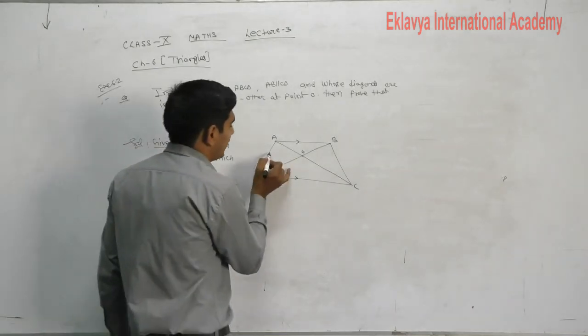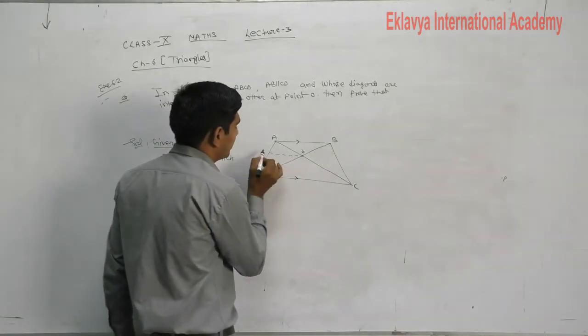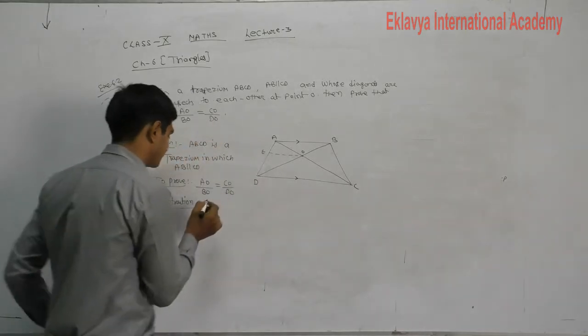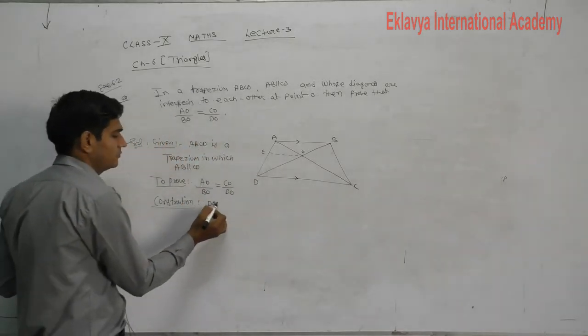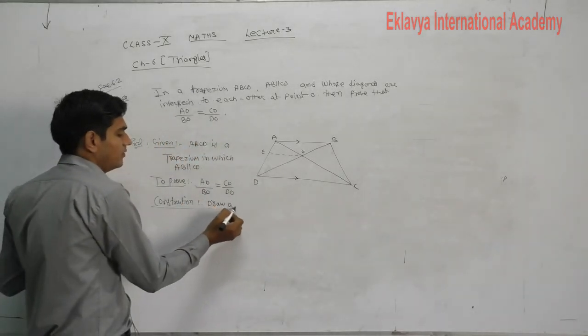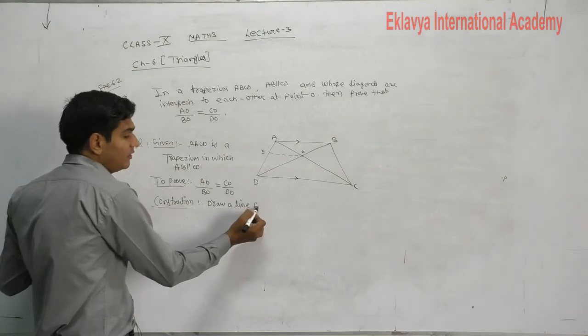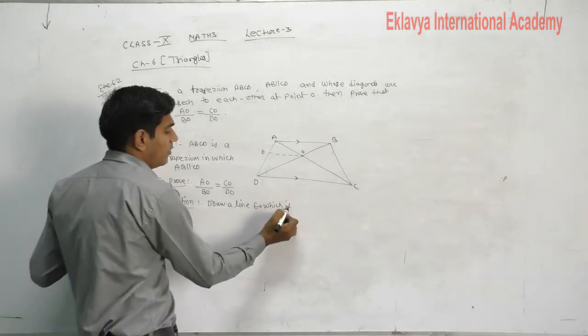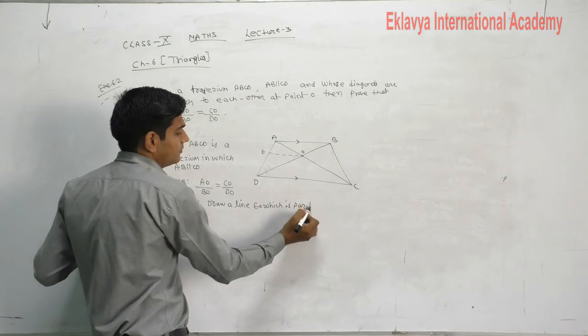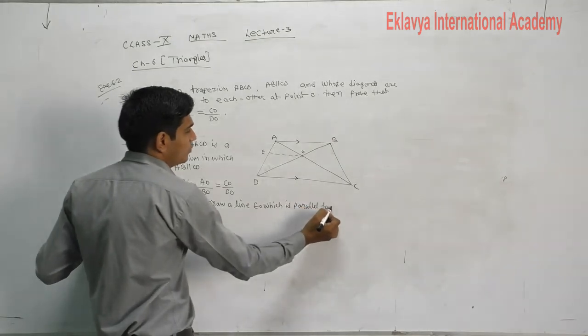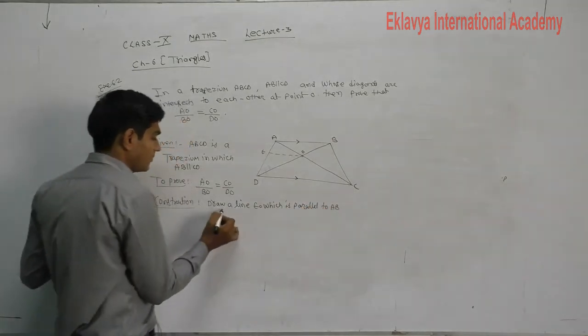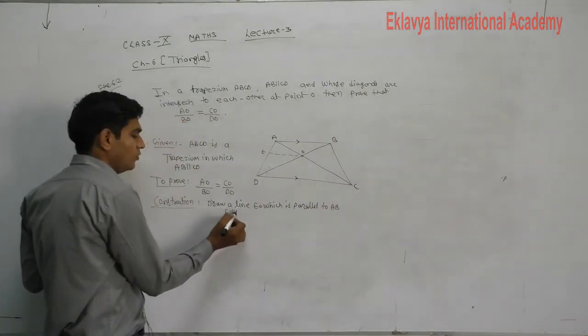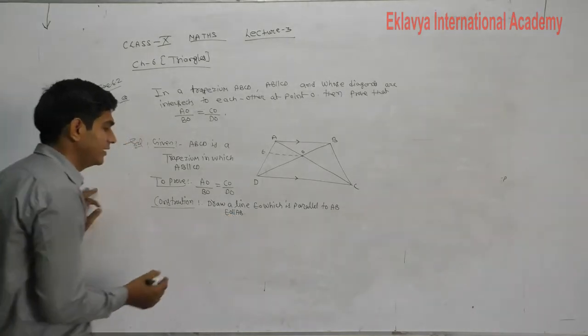In the construction part, what will we do? We will draw a line EO, parallel to AB. EO is parallel to AB.